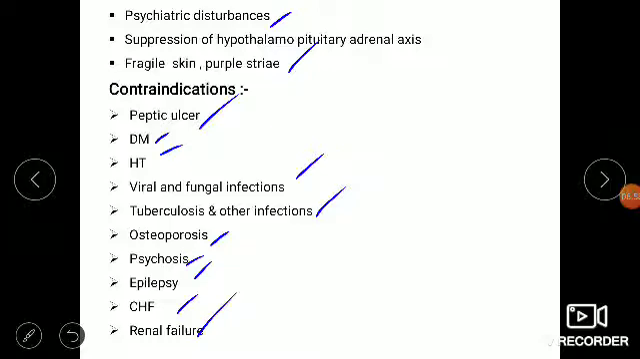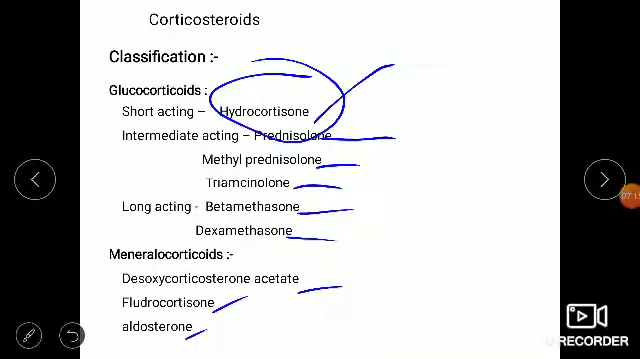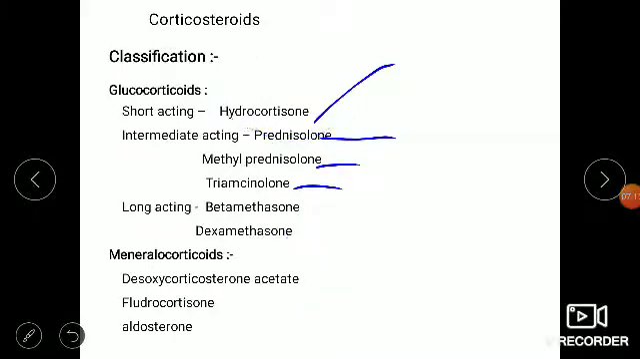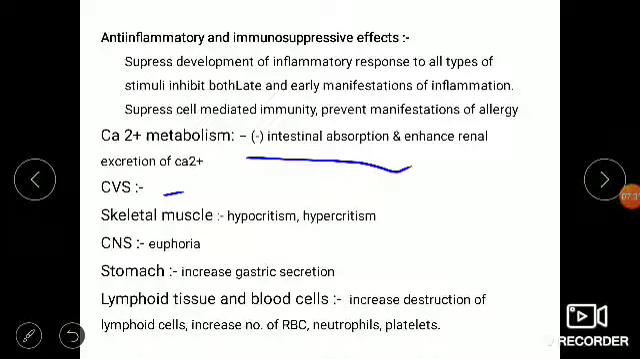So just as there are so many uses, there are also so many disadvantages. We should not use this drug in these absolute contraindications. Okay, so that is over for this class. Please remember first the classification: glucocorticosteroids and mineralocorticosteroids. Glucocorticosteroids are short acting, intermediate acting and long acting. Then the mechanism of action: it acts on receptors, transcription and translation, then pharmacological actions and metabolic effects. Among the pharmacological actions, anti-inflammatory and immunosuppressive action: almost all types of inflammatory action will be blocked.